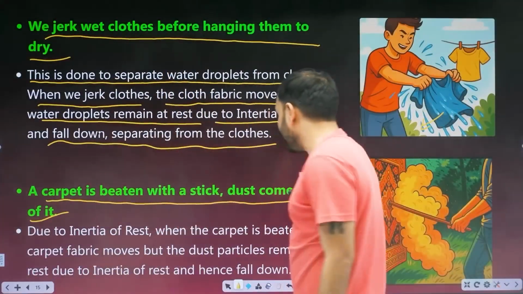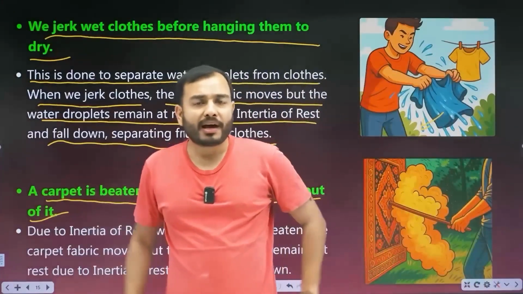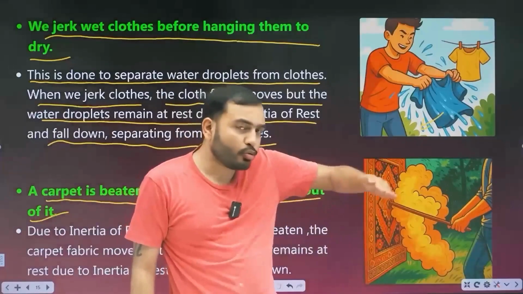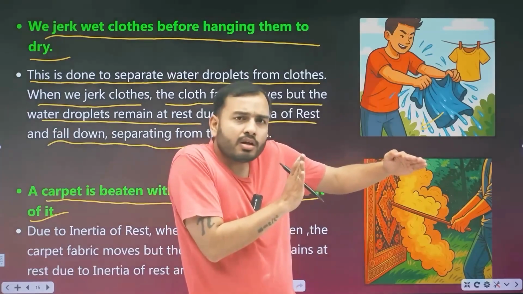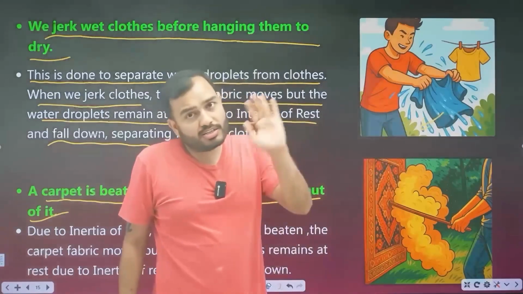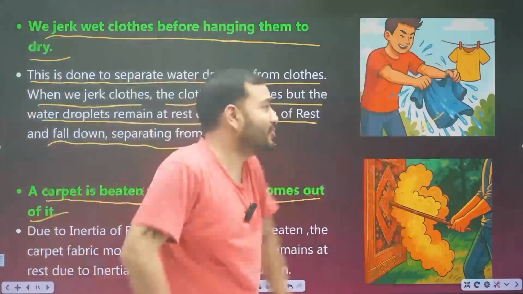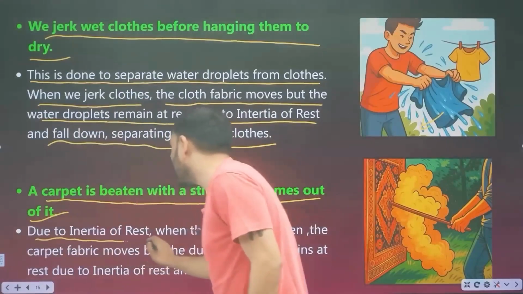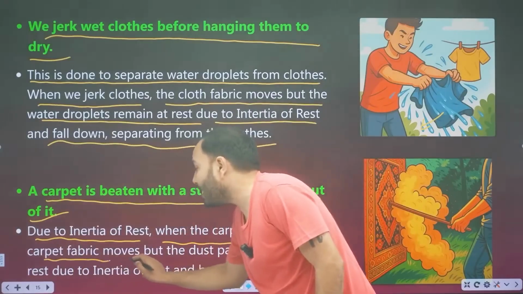So what is it? A carpet is beaten with a stick, dust comes out. Why does this happen? When you hit the carpet with a stick, applied force, the carpet moved backward, but those dust particles on the carpet were at rest. They didn't move backward with the carpet, they stayed still. Smoke reduced. For a moment, it felt like we'd have to stop the shoot. It was magic.